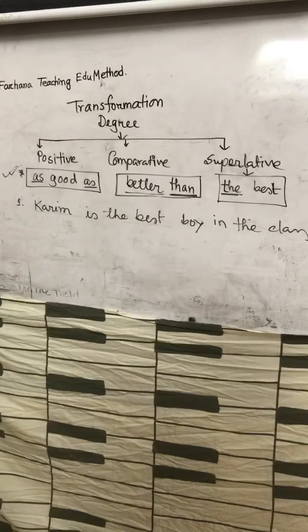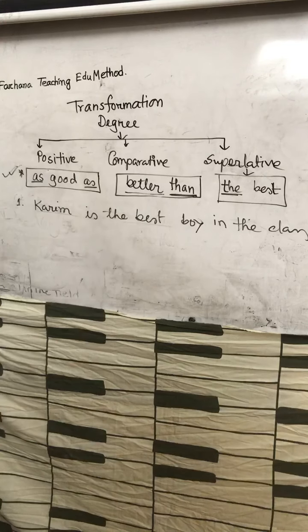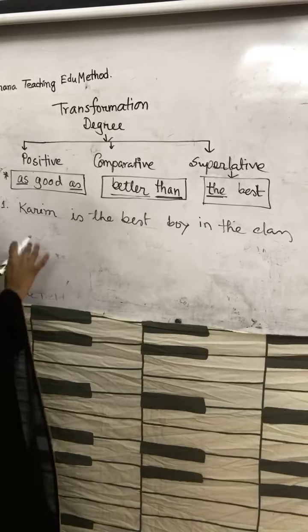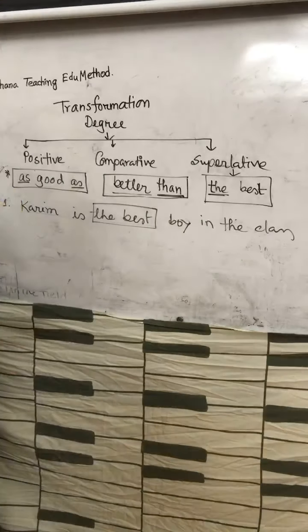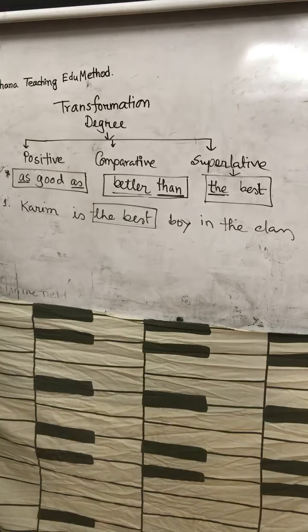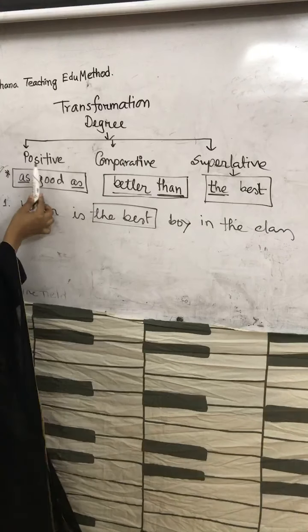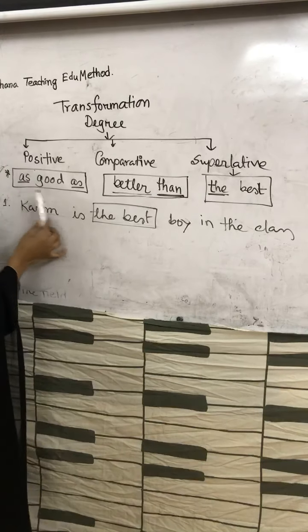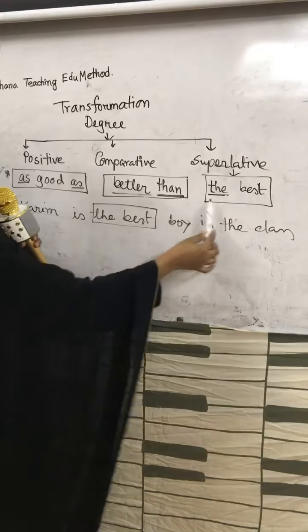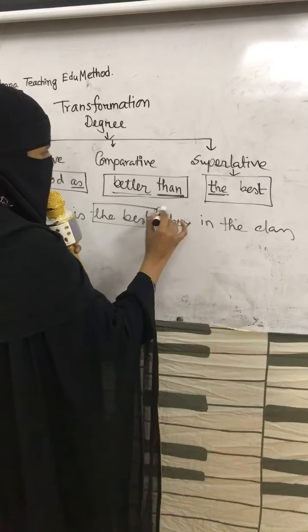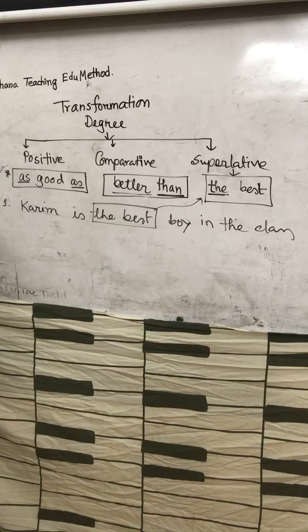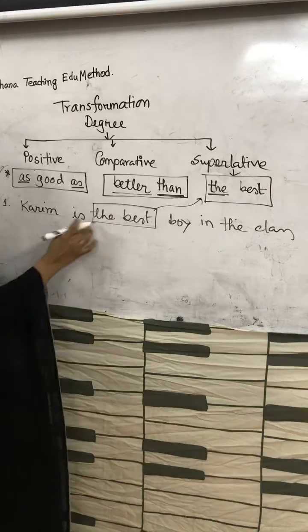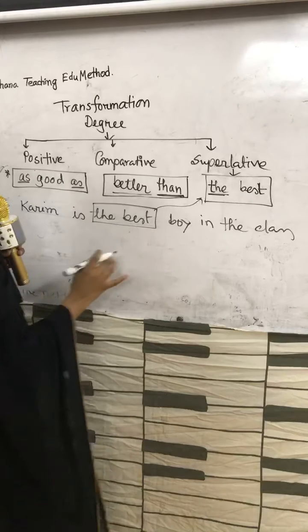Karim is the best boy in the class. So, which one is the degree here? You have to choose the word, the best. The best is the degree. Is this matching with positive? No. As, better than? No. The best. So this degree is from the superlative degree. This is the superlative form. Karim is the best boy in the class.